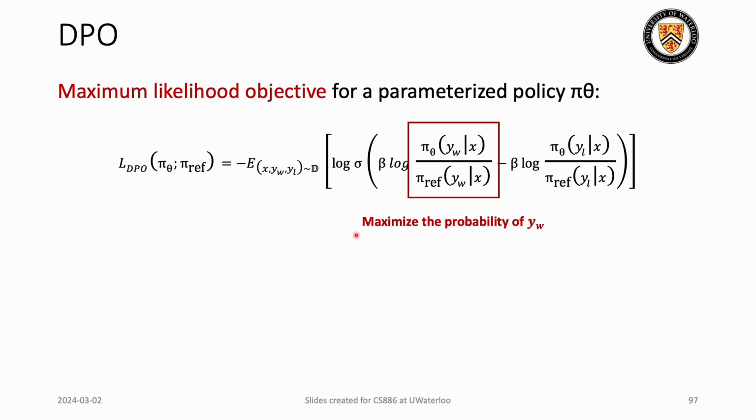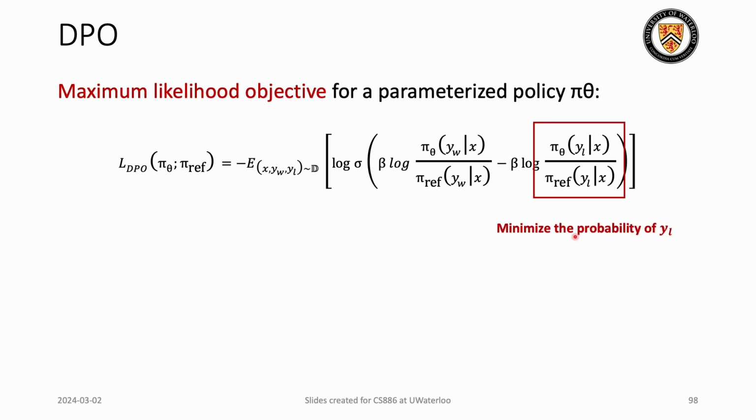So, here we are trying to maximize the probability of the winner response and trying to minimize the probability for the loser response. And as per the paper, the authors have termed this particular fraction, this particular value, as the implicit reward.